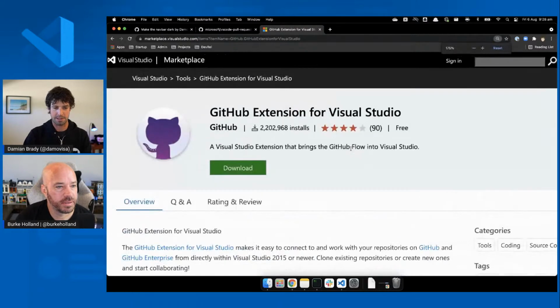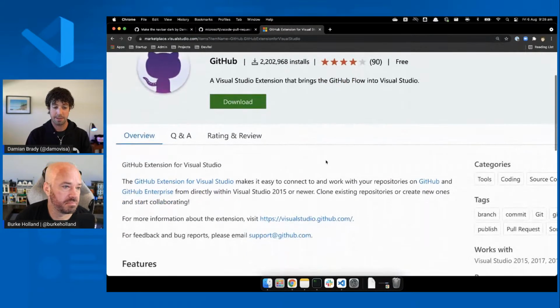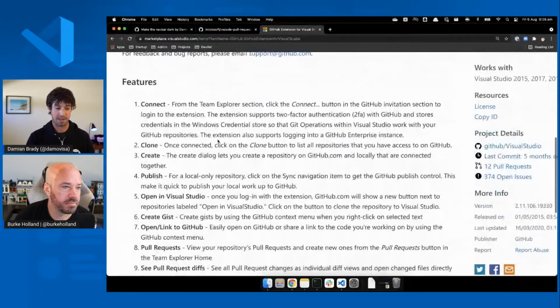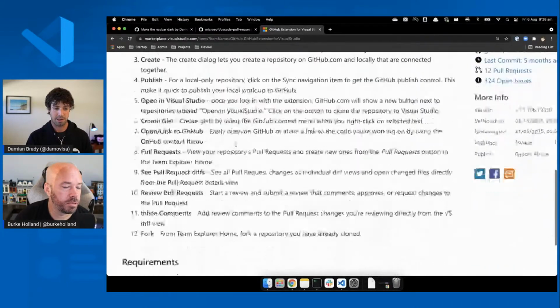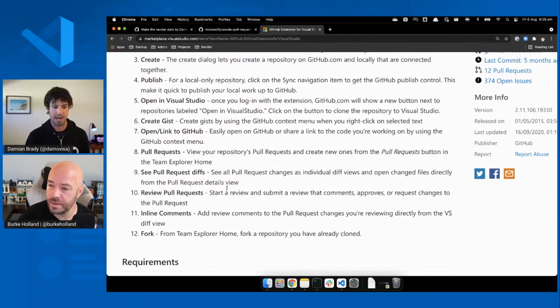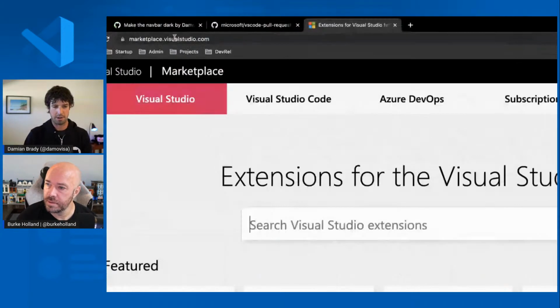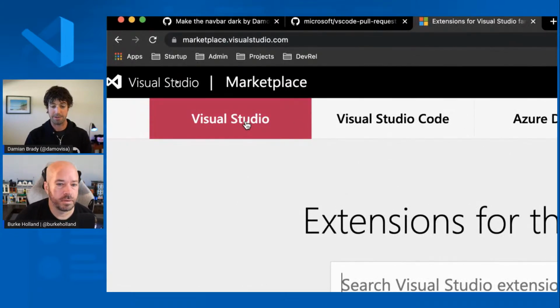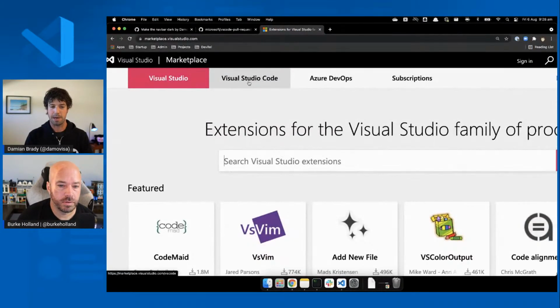Oh, let's zoom in so that's readable. GitHub extension for Visual Studio. Connect, clone, create, publish. Pull requests. Yeah, looks like it. Review pull requests. Yeah, there you go. So if you missed that, it's the Visual Studio Marketplace, marketplace.visualstudio.com, and then you click on Visual Studio. By default, mine was on Visual Studio Code, so that's where the extension was. But right here, the answer would be yes.